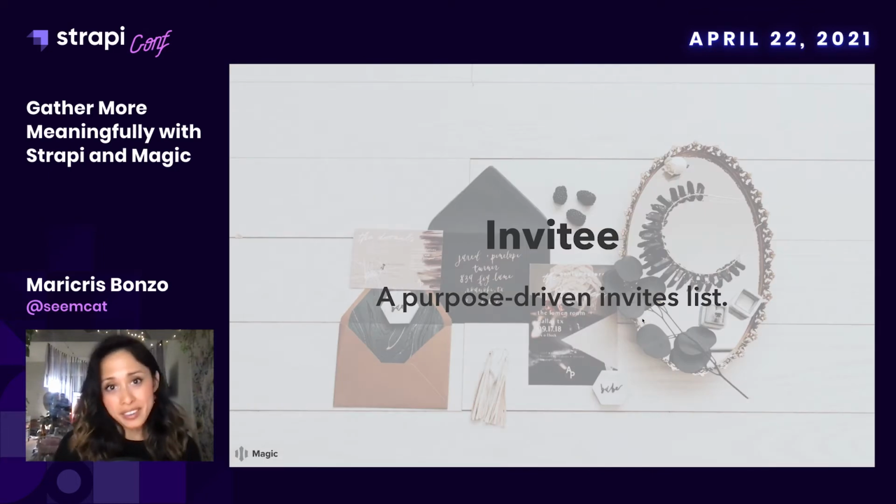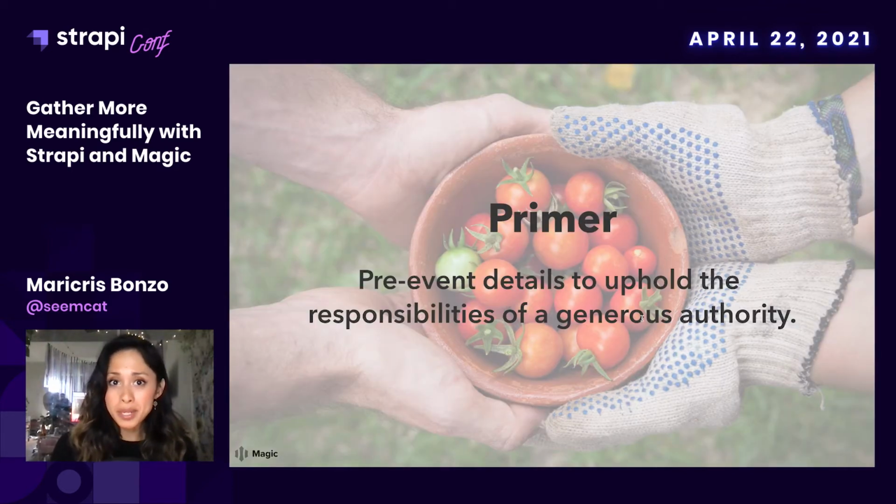Next up is the invites list, and it should be purpose-driven. So for me, I'm going to need to invite people who bring out the best in me. Up next is primer, and these are just the list of details that you need to send out to your attendees before the event to help them prepare for the event so that they can make the most out of it.